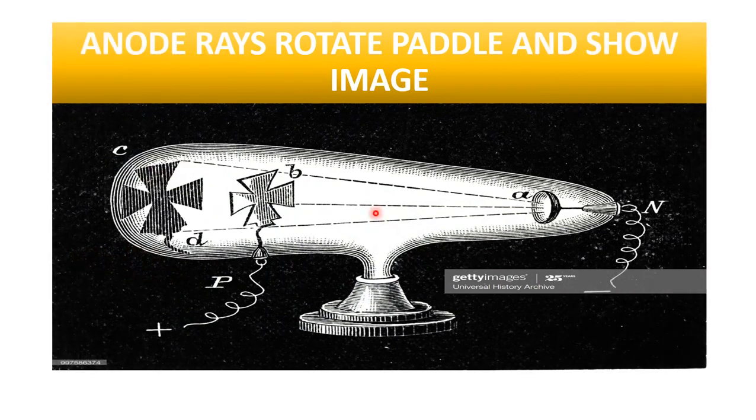Anode rays rotate the paddle and show an image. You may see here the paddle which is showing an image. It means they are moving in a straight line, and these are material particles and they can move the paddle, it means they have energy.